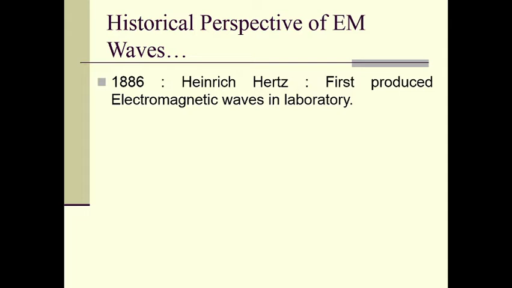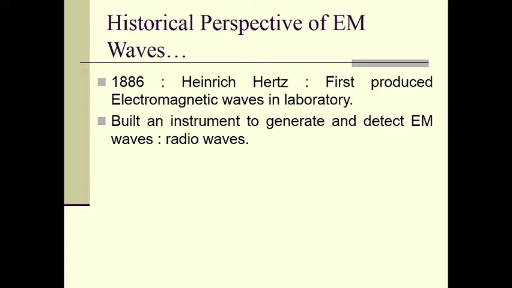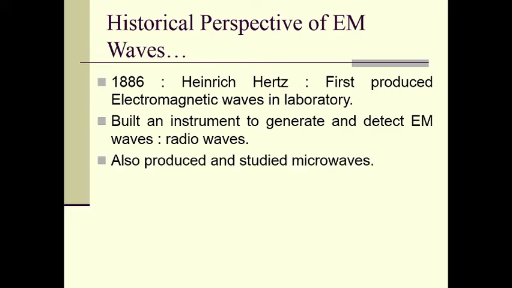In 1886, Heinrich Hertz was the first to produce electromagnetic waves in the laboratory. Until then, electromagnetic waves were not produced in the laboratory. All the waves were existing in nature, right? So Heinrich Hertz first produced electromagnetic waves in the laboratory. He built an instrument to generate and detect electromagnetic waves. He produced radio waves in the laboratory, and he also